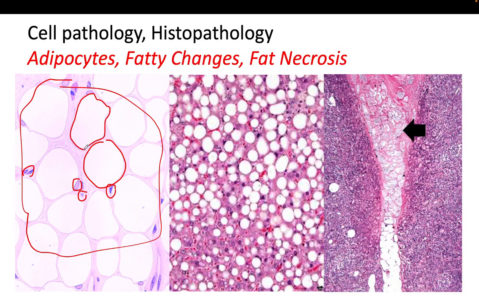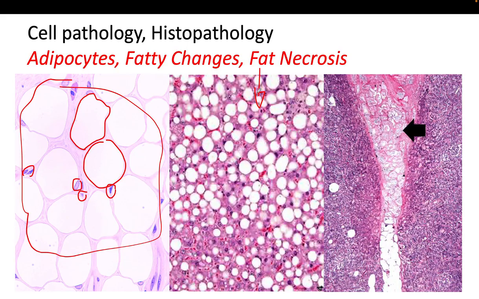Second, fatty changes. Those are the fatty changes. Another name that you use for fatty change is steatosis. This is intracellular fat accumulation, usually in organs like the liver. The key difference is that the fat is inside the cell, not a separate fat cell.